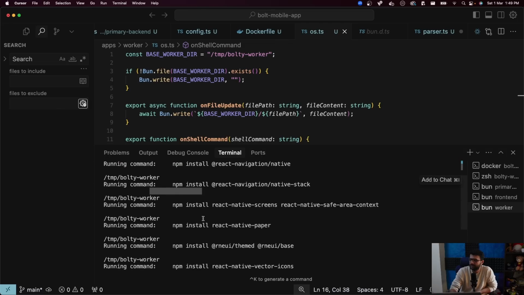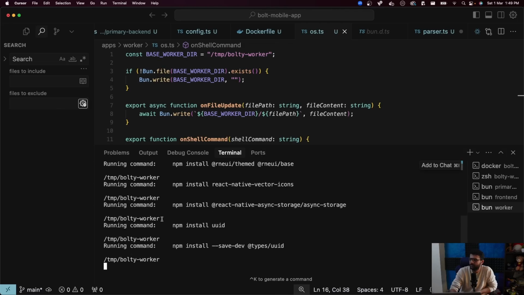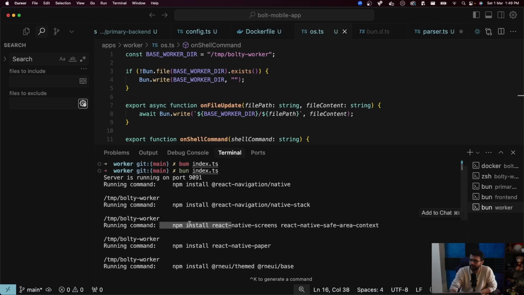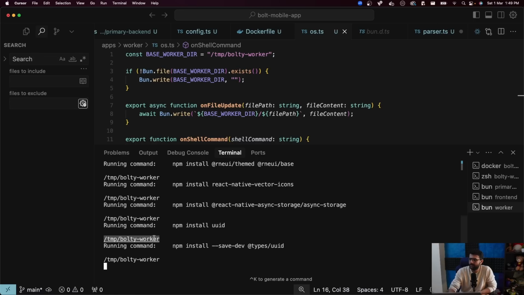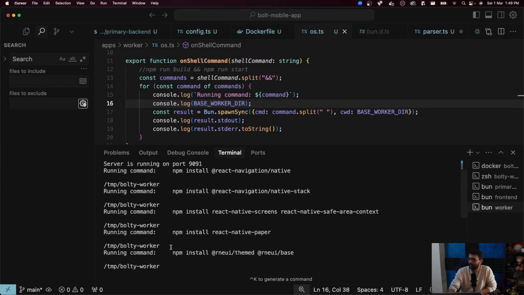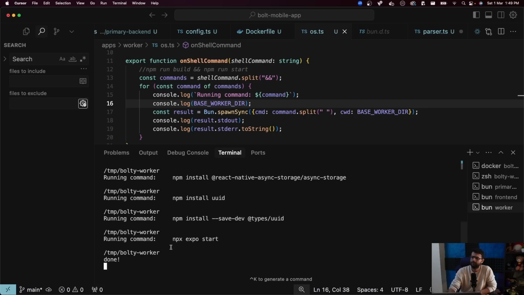Running command this, running command this, running a bunch of commands. So it installs a bunch of dependencies it needs for a to-do application, and everywhere the working directory looks correct. Running command and then the work directory, that looks good. The hell, it did not create any file. Either the LLM did not respond with that, or the LLM might have responded with that.